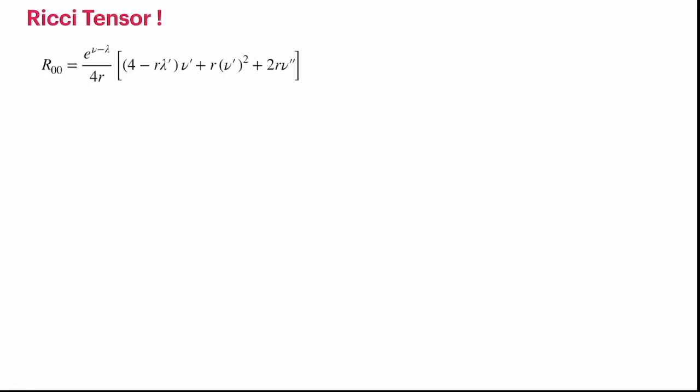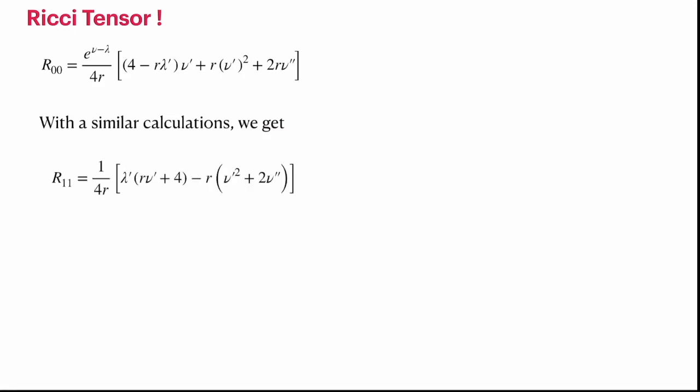We have computed the Ricci tensor, at least I have computed one, and you can do the rest of it. I am giving it as homework. It's a similar but long calculation. One obtains R00 and R11 again in terms of the first and second derivatives of nu, and there is also a first derivative in lambda.